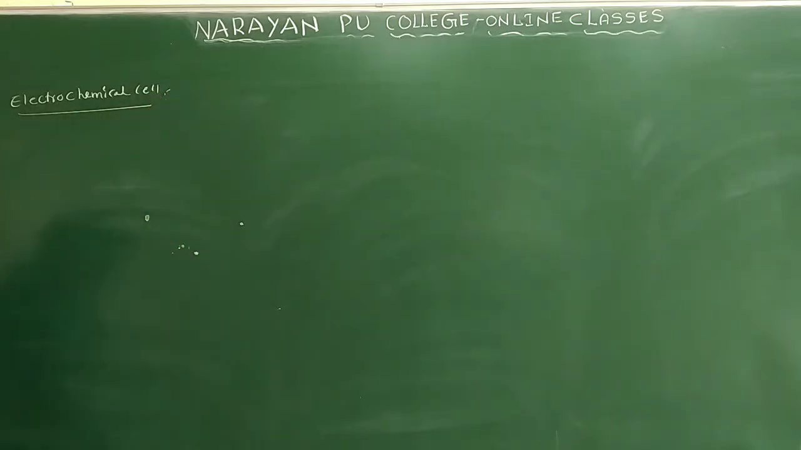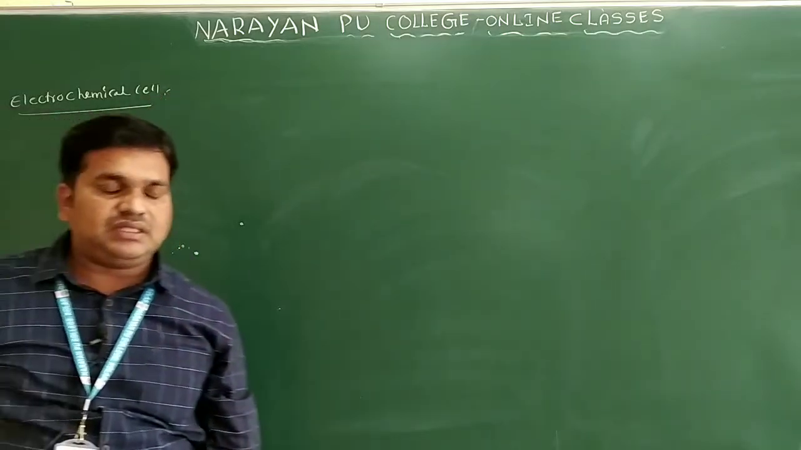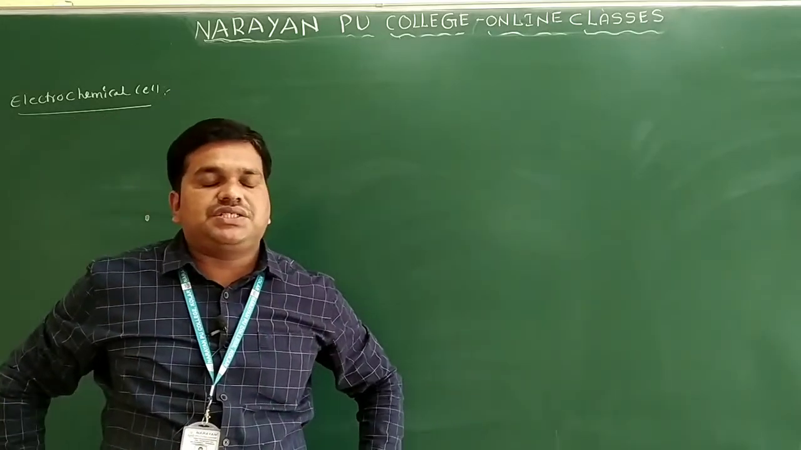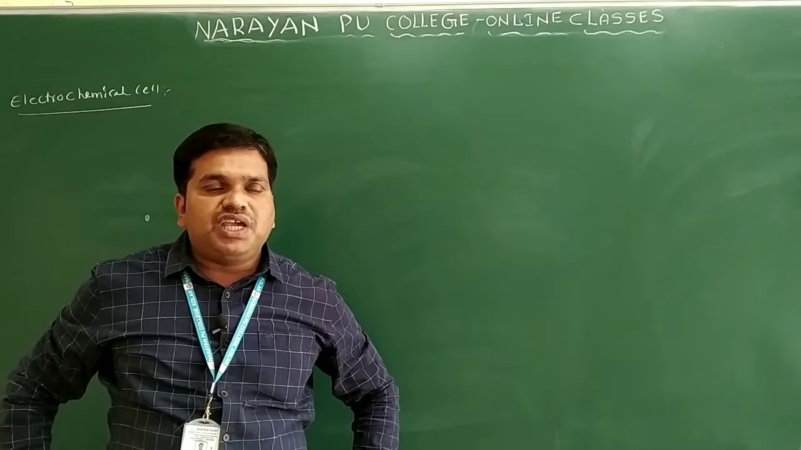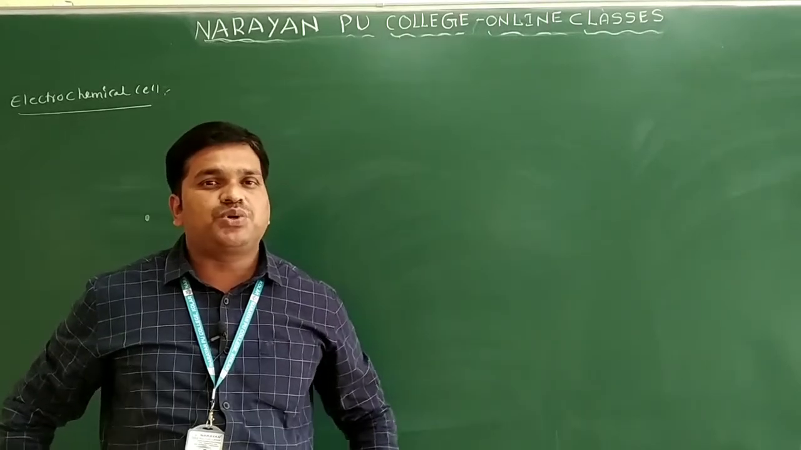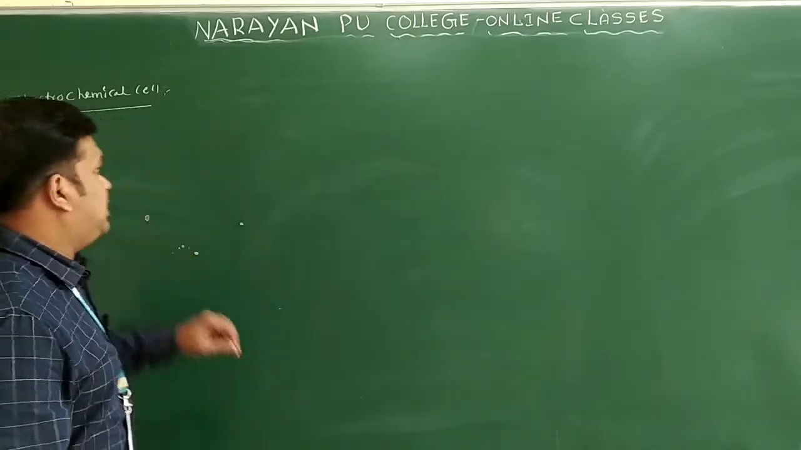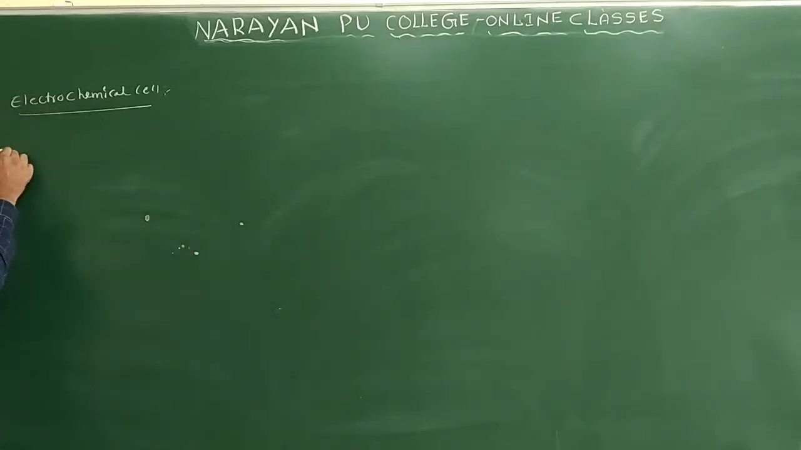Electrochemical cell. So what does electrochemical cell mean? The cell in which chemical energy is converted into electrical energy. Means by using a chemical reaction we produce electricity. That cell we are calling an electrochemical cell only. Simply we can write the definition here.